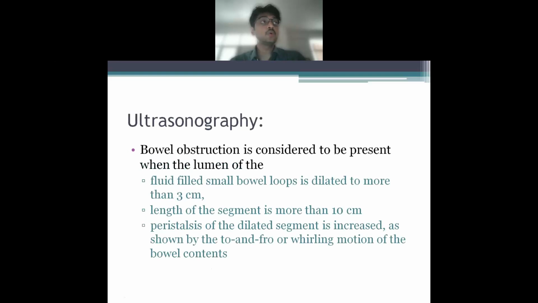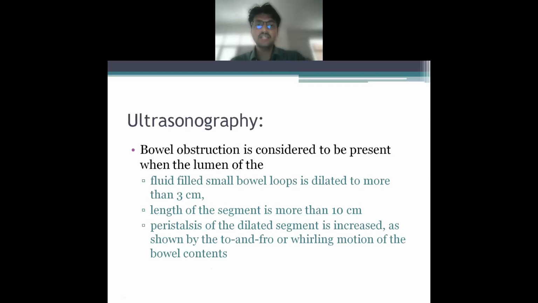Next modality of choice is ultrasonography. It is hugely operator dependent. Another thing to keep in mind, it often does not give you the cause of obstruction and the level of obstruction. What you can see is fluid-filled small bowel loops dilated to more than 3 centimeters, length of the segment more than 10 centimeters, and a to and fro peristaltic movement in ultrasonography. Then you can label it as intestinal obstruction.